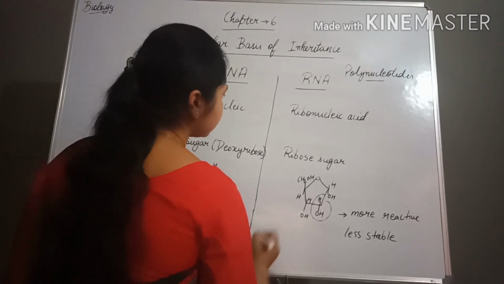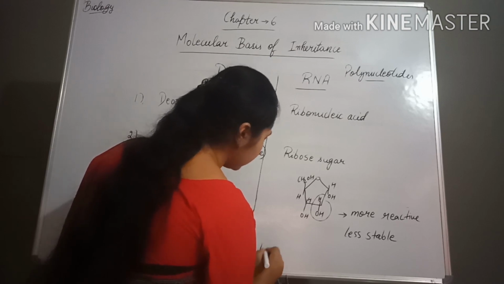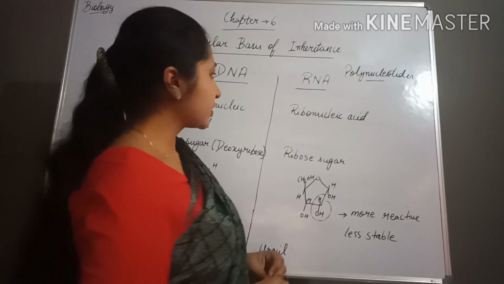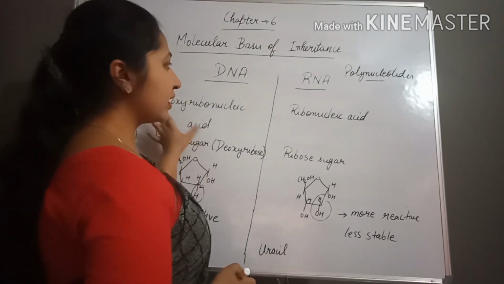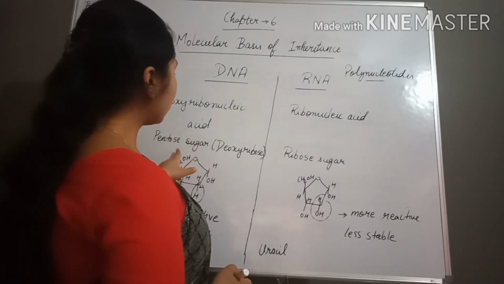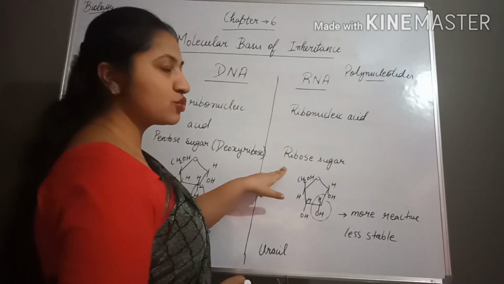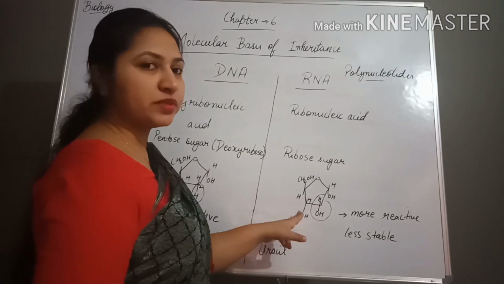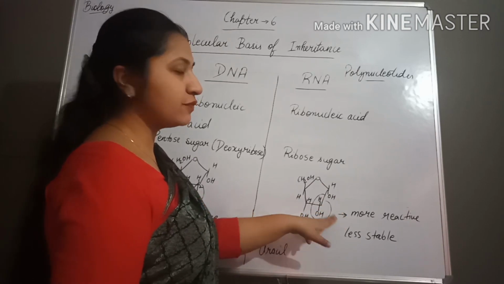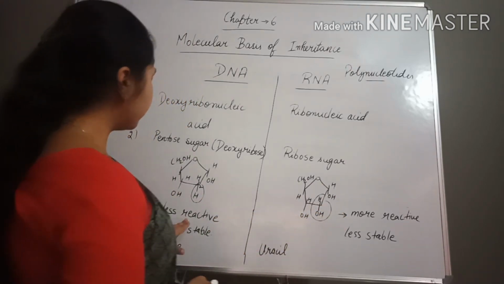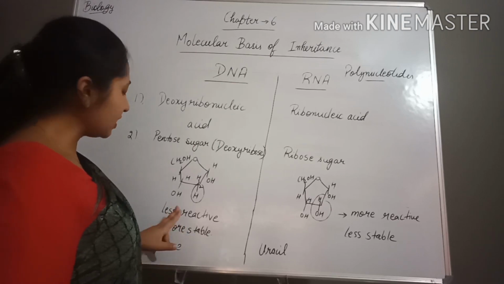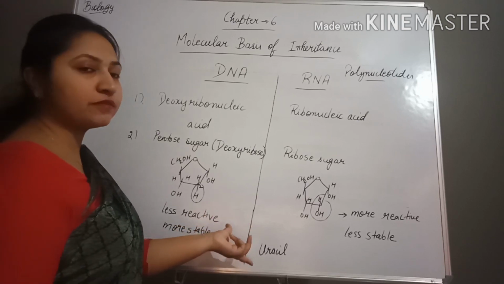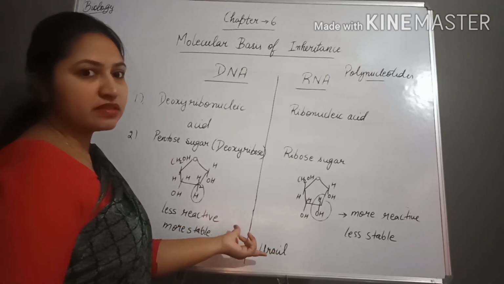But in case of RNA, in place of thymine, uracil is present. So deoxyribonucleic acid, ribonucleic acid, deoxyribose sugar, ribose sugar, and on the second position of the carbon atom an OH group is present, making it more reactive and less stable, whereas here it is less reactive and more stable, and thymine is present, but in place of thymine the uracil base is present.